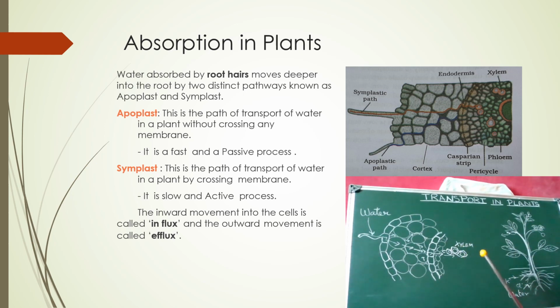The inward movement of water into the cell is called influx, and the outward movement of water is called efflux. There are two types of movements. If the water is entering into the cell, it is called influx, and if the water is coming out of the cell, it is called efflux. So these are the two pathways through which water enters the root cells, apoplast and symplast.